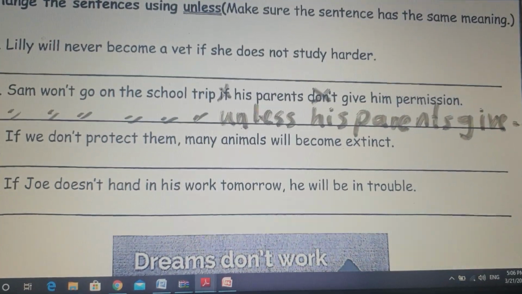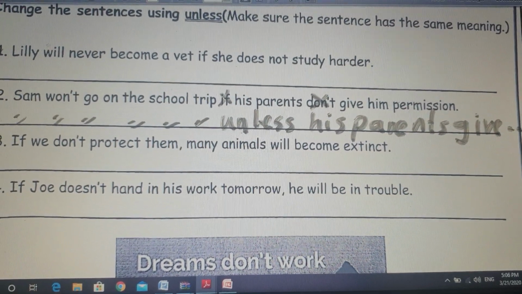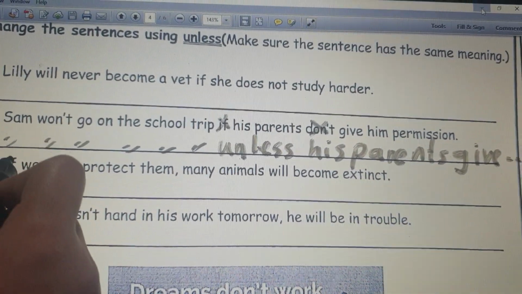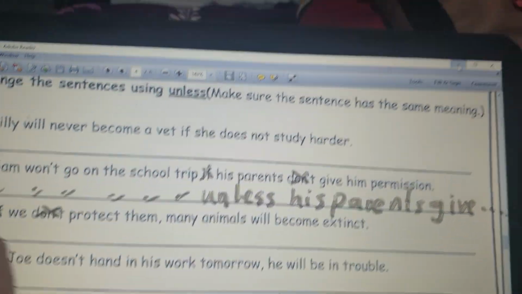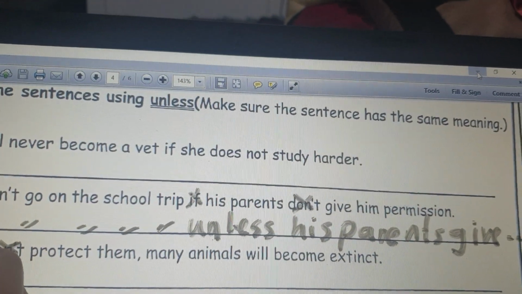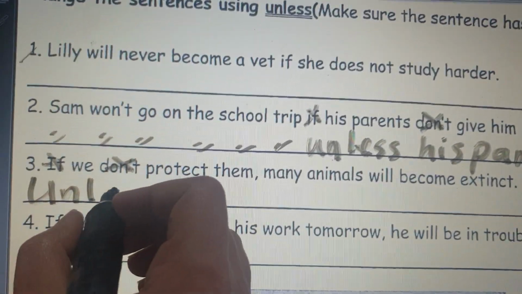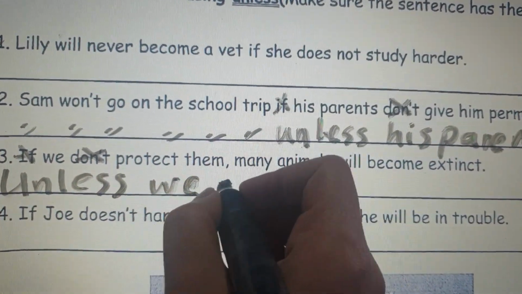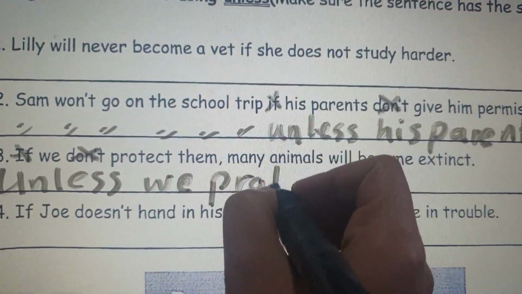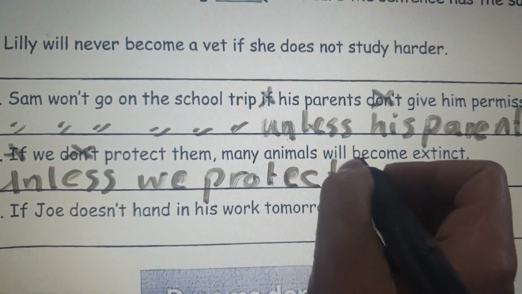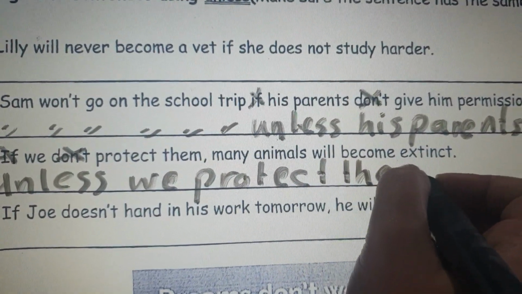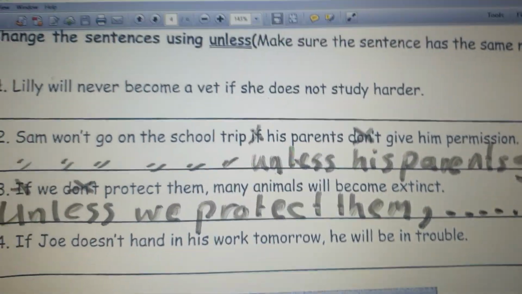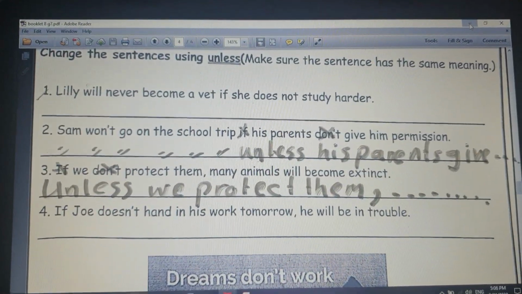Number 3, if we don't protect them, many animals will become extinct. Delete if, delete don't, unless we protect them, comma, many animals will become extinct. We continue the sentence the same.